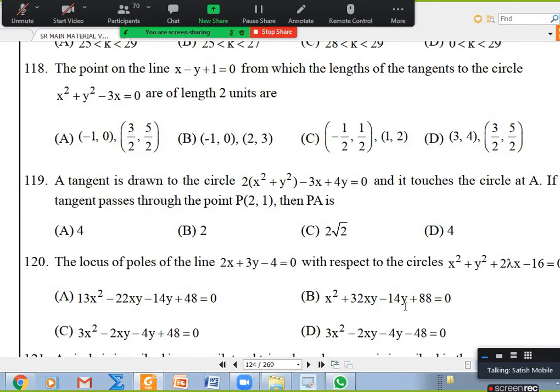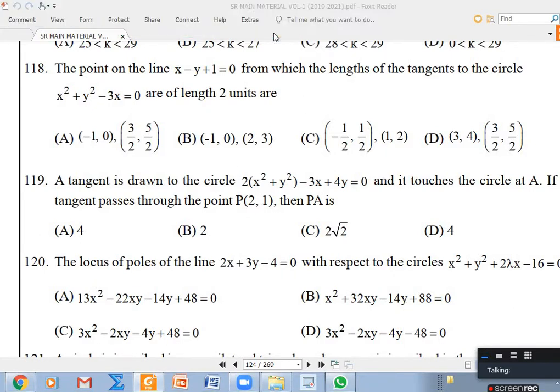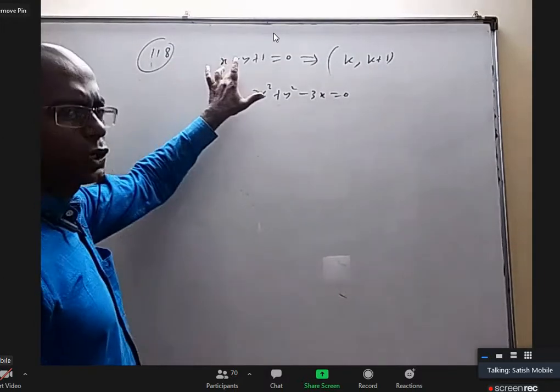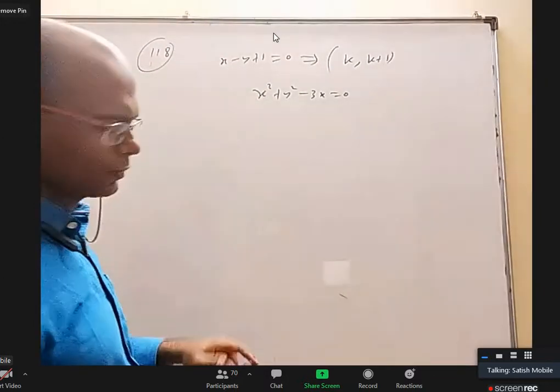in 118, the line given is x minus y plus 1 equal to 0. You can take any point on this. Take x is k, y will be k plus 1. And the circle is x square plus y square minus 3x equal to 0. Okay. So on this line, there are particular 2 points from which the length of tangent to this circle is 2.